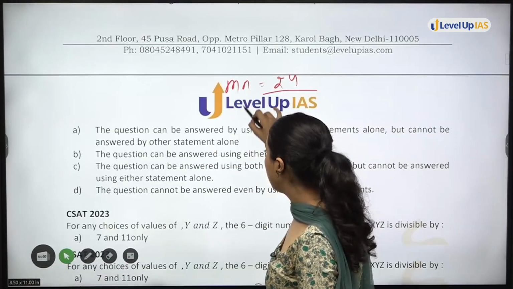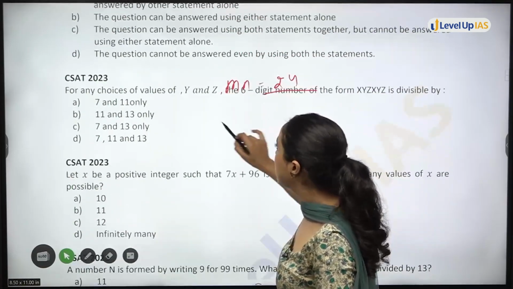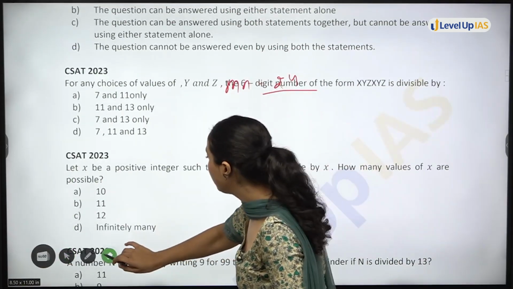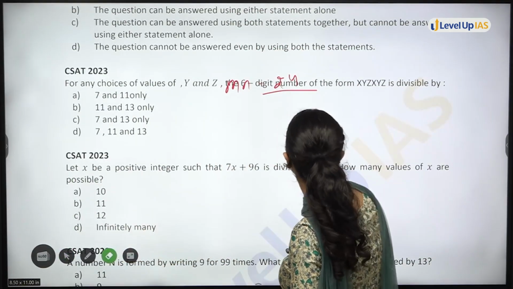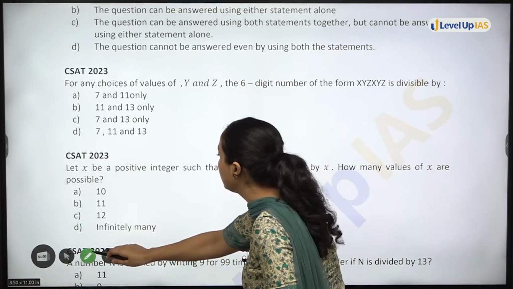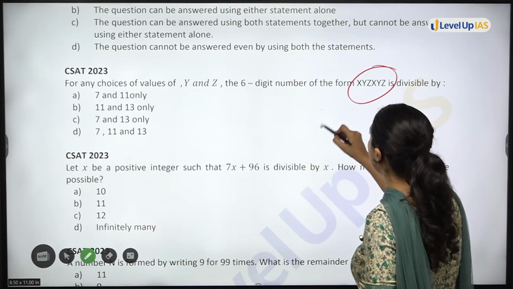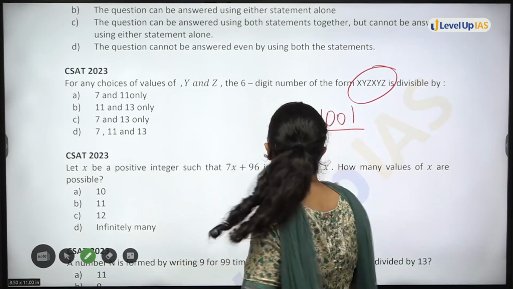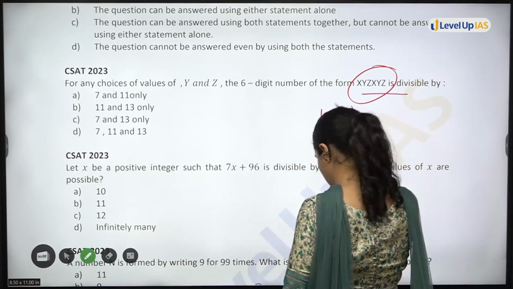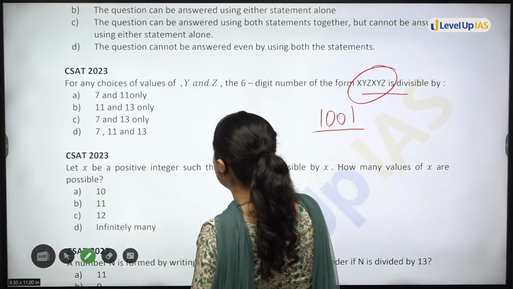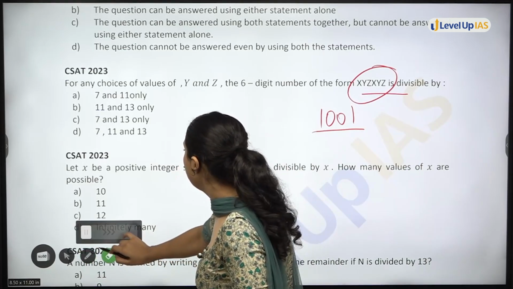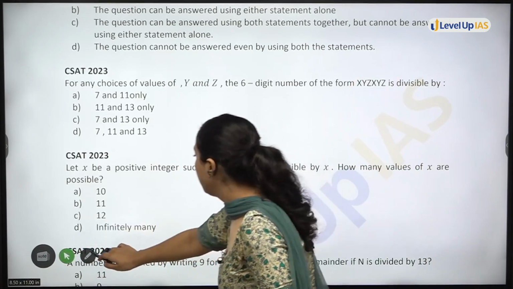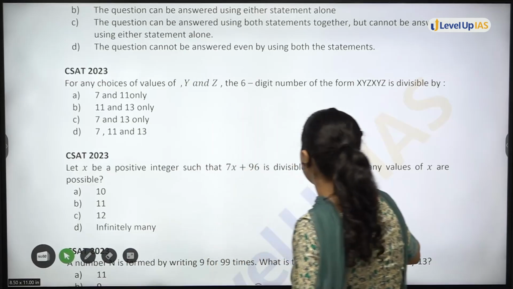Then we discussed this in which you were required to find factors of 1001. It's just that 1001 was not explicitly mentioned. It was mentioned in terms of XYZ. And after this, you had the question in which you had to find out factors of 96.